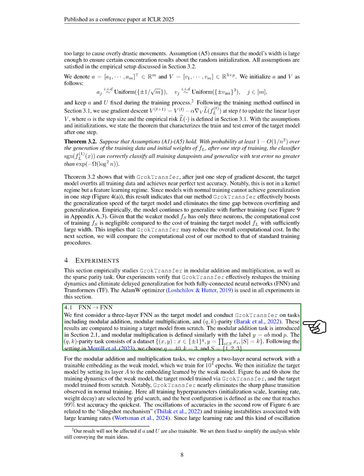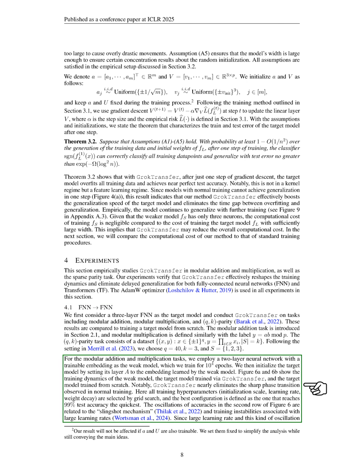For the FNN, we start with a 3-layer model and focus on tasks like modular addition, modular multiplication, and the parity task. We compare these results to training a model from scratch. The modular addition task is defined as finding the sum of 2 numbers modulo a third number, while modular multiplication involves multiplying 2 numbers and taking the result modulo a third number. The parity task consists of a dataset where the output is the product of a subset of inputs, with specific parameters chosen for our experiments.